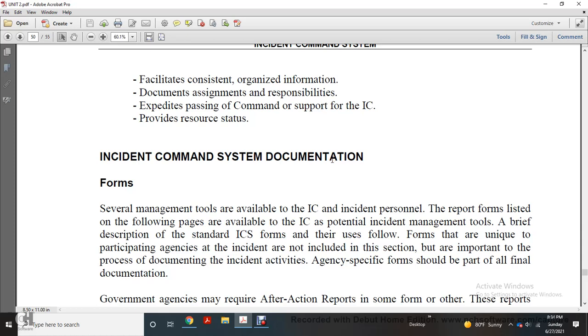Incident Command System Documentation Form. Several management tools are available. The Incident Command Incident Personnel Report Form lists the following pages available. The Incident Command potential incident management tools are briefly descriptive of the Incident Command System forms. The forms are unique to the participating agencies for the incident and do not include